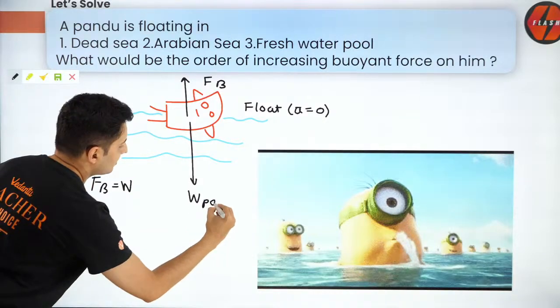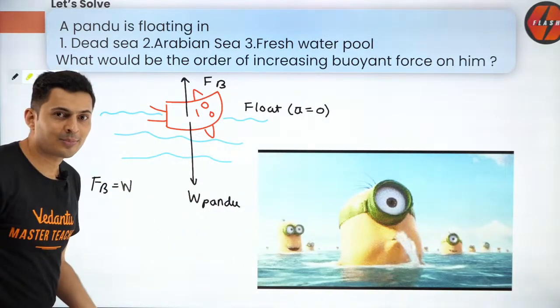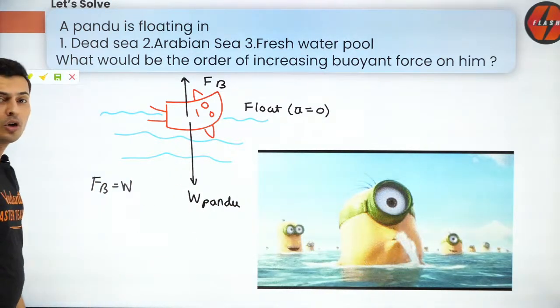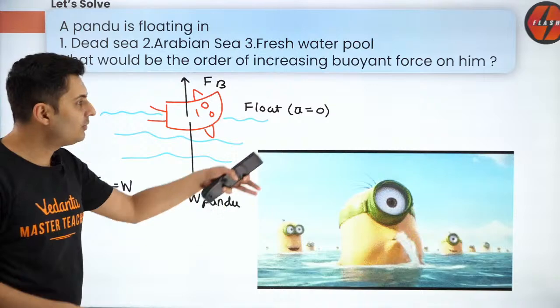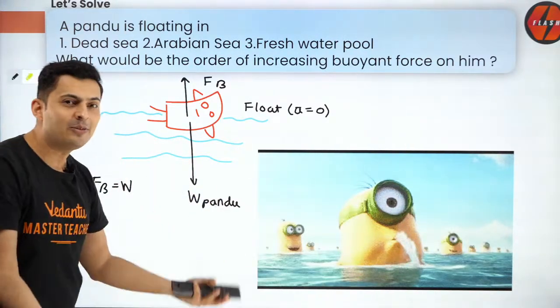And whose weight is this? This is Pandu's weight. So where is Pandu's weight more? Everywhere it is the same. Pandu weighs the same in all the 3 scenarios. So buoyant force is the same. So we're like, what the hell, sir? Density was different. What did you just say now? Guys, the volume submerged will be different.